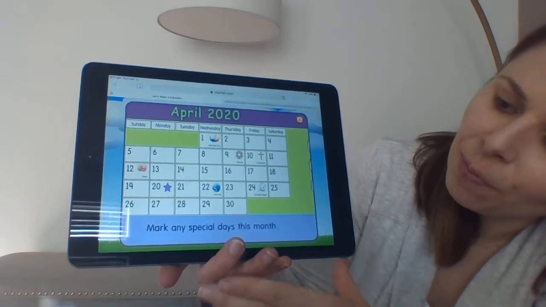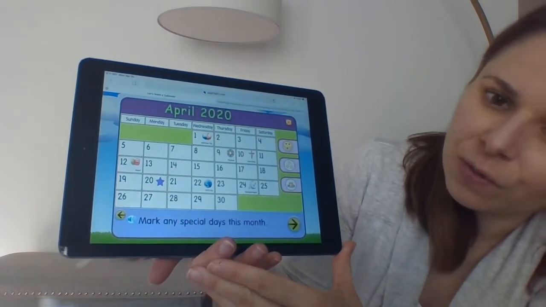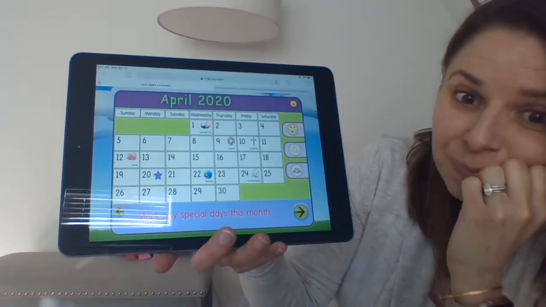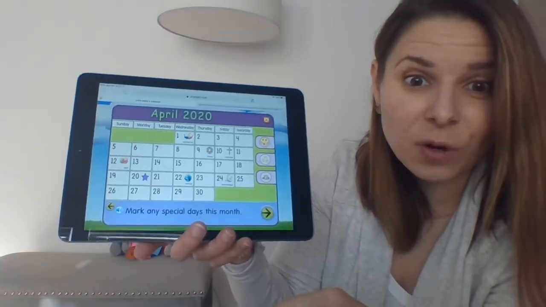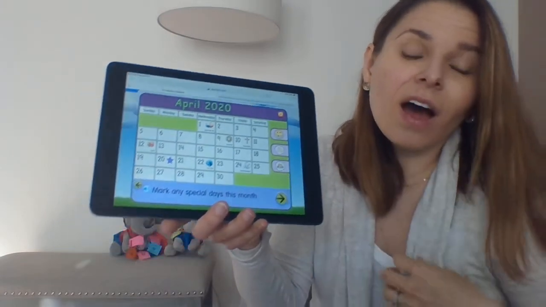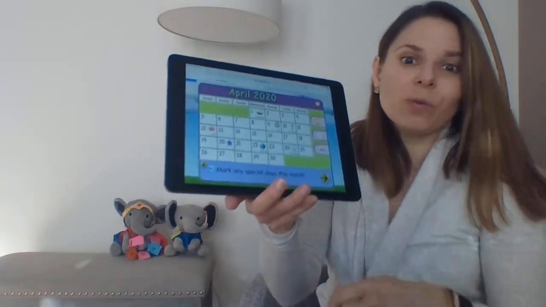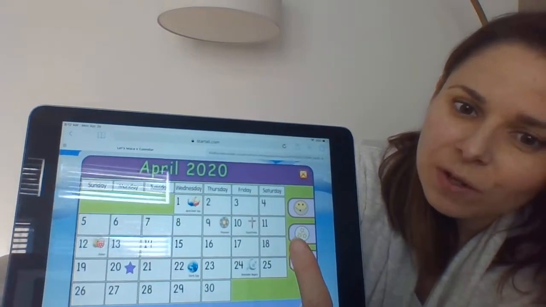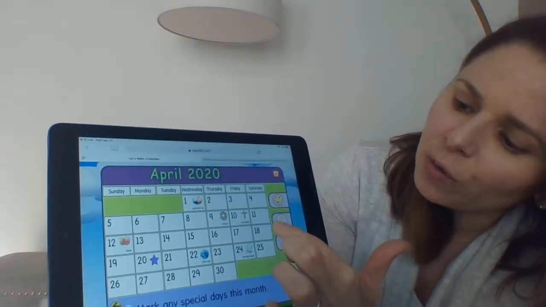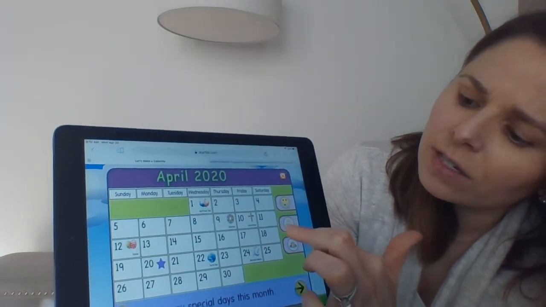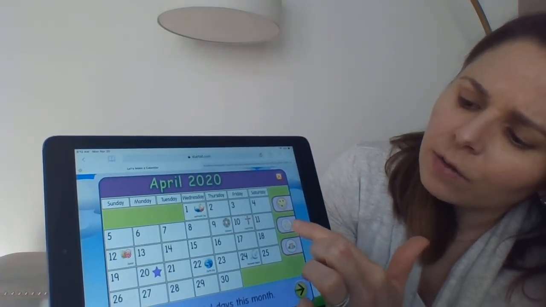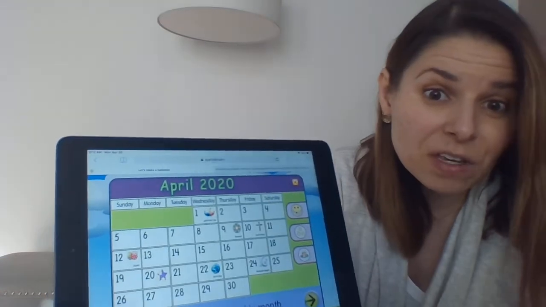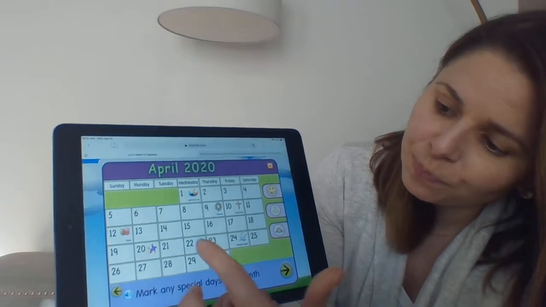Here's the arrow. Not sure what this says again. I'm going to hit the speaker. Mark any special days this month. So something that's so special this week really, is that Finley is our Star Student of the Week. And I see some little stars over here. So I'm going to drag this over to today. And I'm going to put it on our day because today is the start of Finley's Star Student Week.